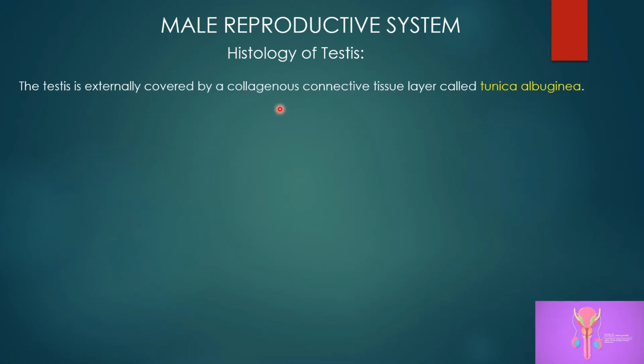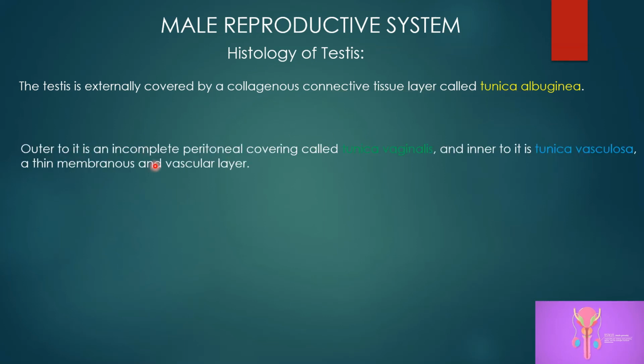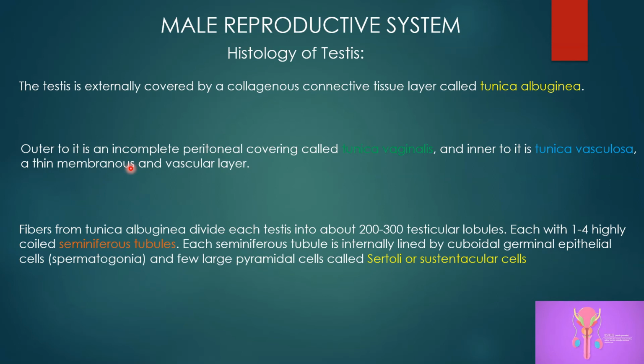Now we will study the histology of the testes, that is, once the testes has been dissected, how does it look. The testis is externally covered by collagenous connective tissue called tunica albuginea. Outer to it there is an incomplete peritoneal covering. What do you mean by peritoneal? It's a lining of the abdomen, called tunica vaginalis, and inner to it is tunica vasculosa. Vasculosa means it is rich in blood supply. A thin membranous and vascular layer.